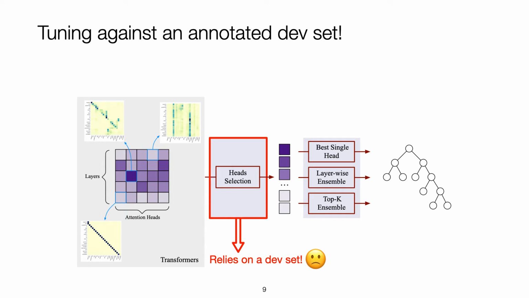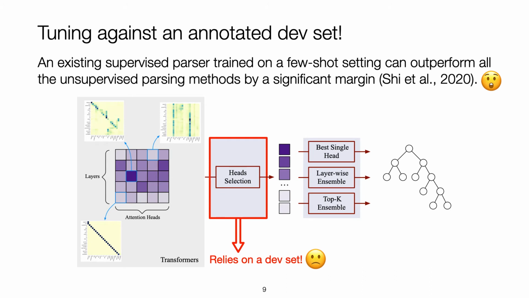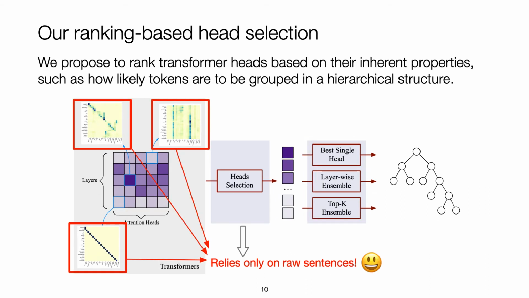But such existing unsupervised parsers all rely on an annotated development set for head selection, which is arguably not fully unsupervised. According to a recent NLP paper, an existing supervised parser trained on a few-shot setting can outperform all the unsupervised parsing methods by a significant margin. Here, we propose to rank transformer heads based on their inherent properties, such as how likely tokens are to be grouped in a hierarchical structure. Our approach here only relies on raw sentences.